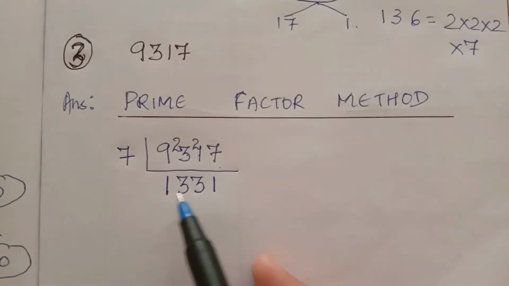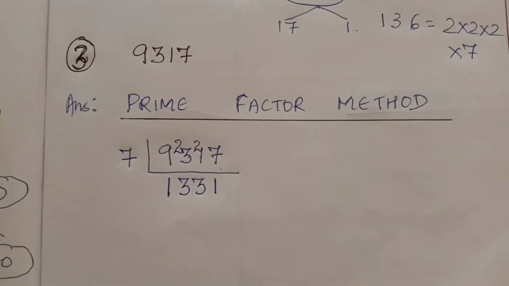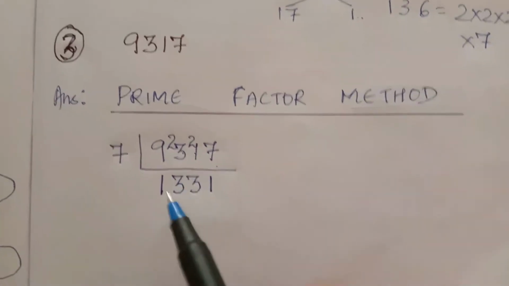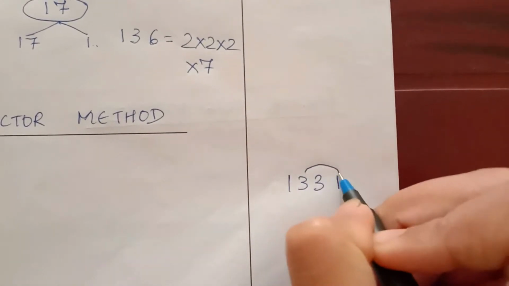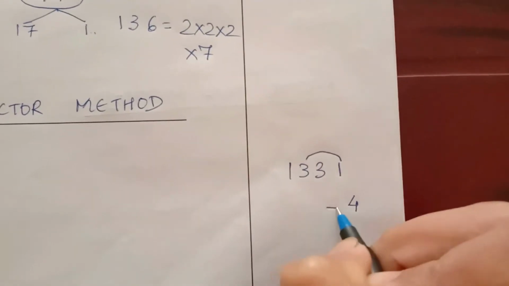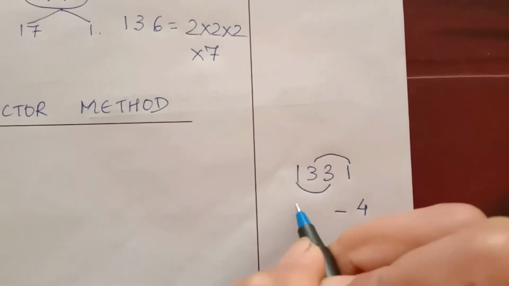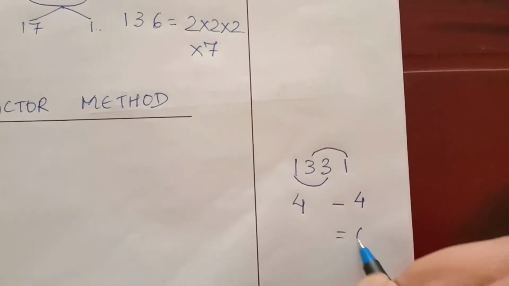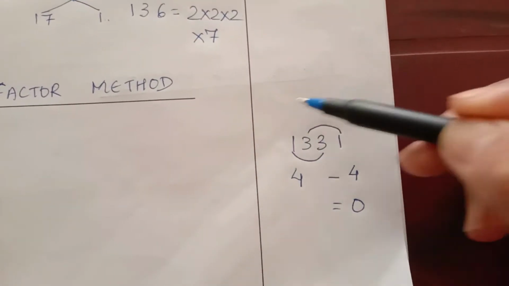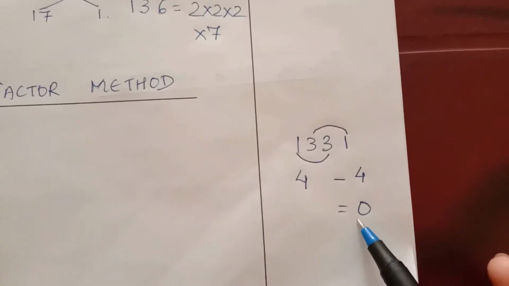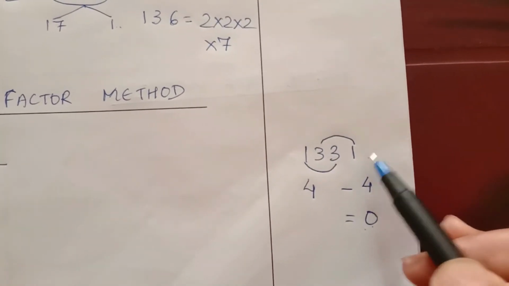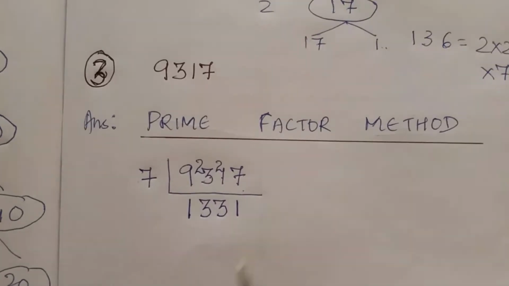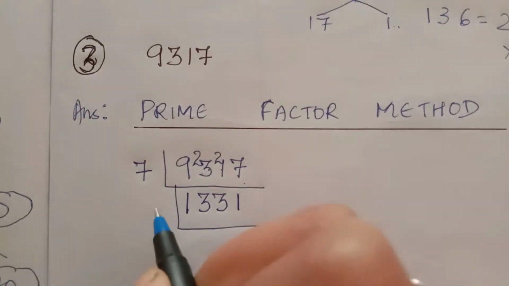Now this one is divisible by 11. Okay, so you know how to check for 11. You have to write here 1 3 3 1, and you have to add these two numbers. 3 plus 1 is 4, and you have to add these two numbers, 3 plus 1 is 4. 4 minus 4 is 0. So this is the divisibility rule for 11. If it is 0 or a multiple of 11, then the number is divisible by 11. So this number is divisible by 11.